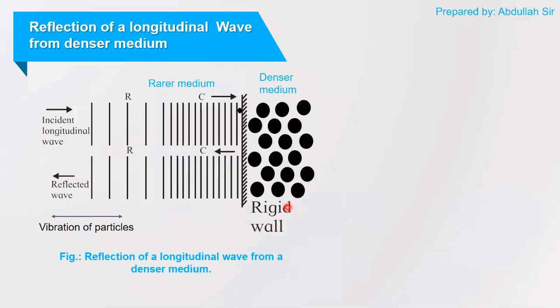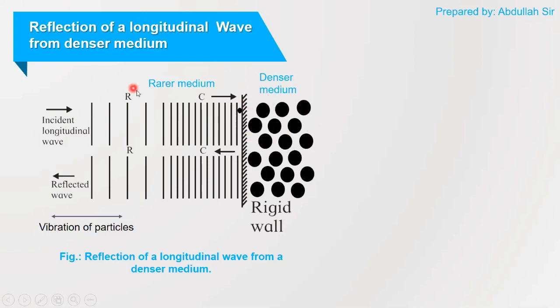So the very first case which we are going to study is the reflection of a longitudinal wave from a denser medium. The longitudinal wave is traveling from a rarer medium and strikes the boundary of the denser medium. In rarer medium, the particles are light. In denser medium, the particles are heavy.